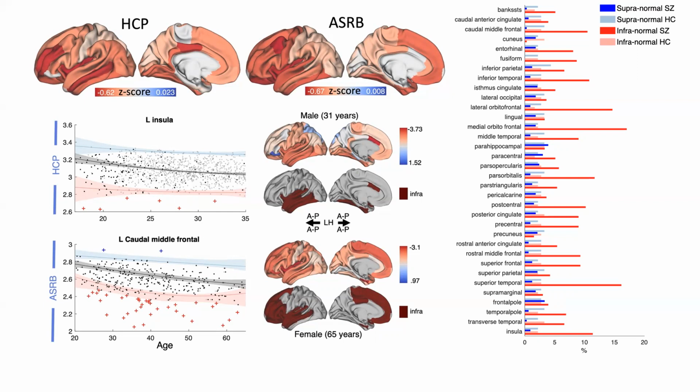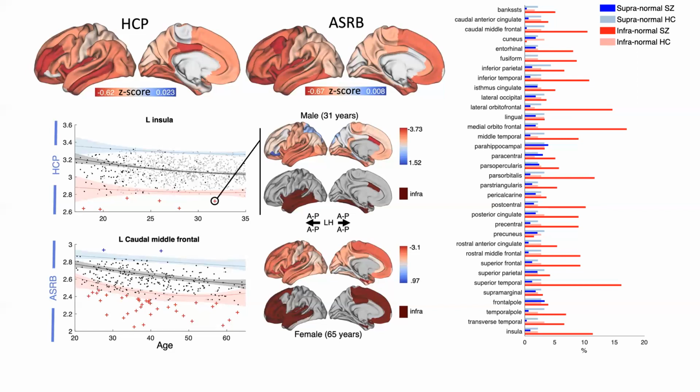In terms of normative modeling, here are percentile curves, for example, for brain regions, where the red curve represents the 95th percentile and the blue curve represents the 5th percentile. Individual deviations from this normative range were then determined for each individual with schizophrenia. And those falling below the normative range are highlighted here in red. If you repeat this method for each brain region, you can yield an abnormality map for each individual. An example is shown here for a male who's 31 years of age.